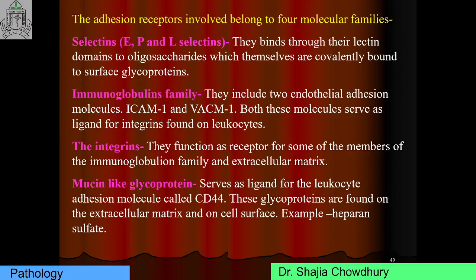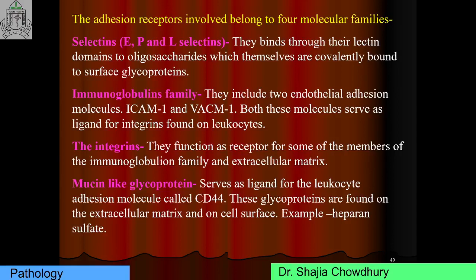The first important receptor for adhesion molecules are selectins. There are three types of selectins: E-selectin, P-selectin, and L-selectin. They bind through their lectin domains to the surface glycoprotein. You should remember two words: oligosaccharides and glycoprotein. E-selectin binds through its lectin domain to oligosaccharides on the surface glycoprotein.